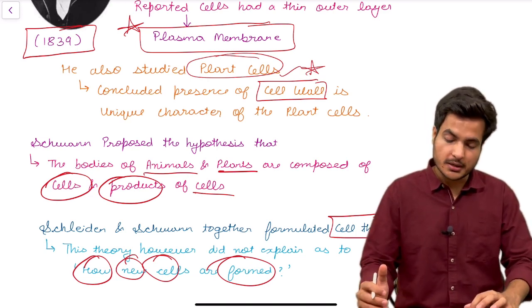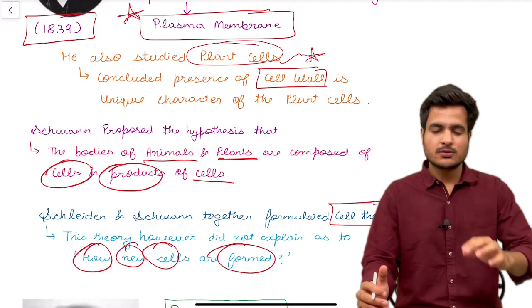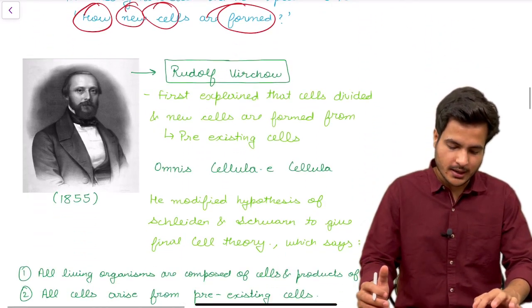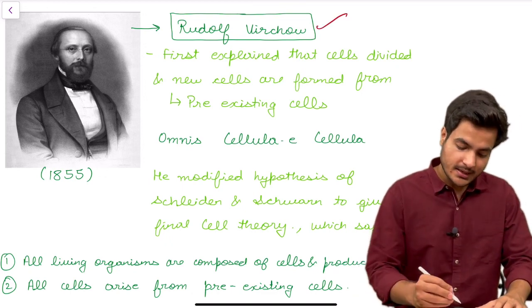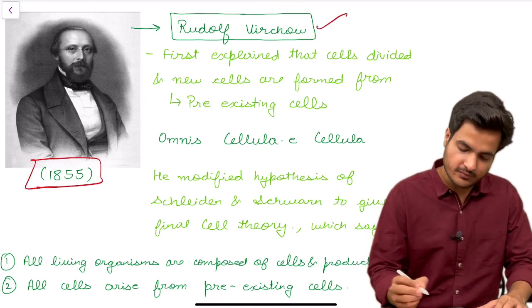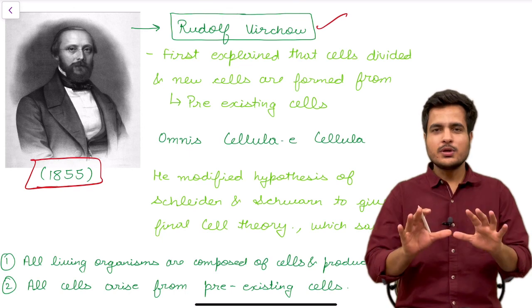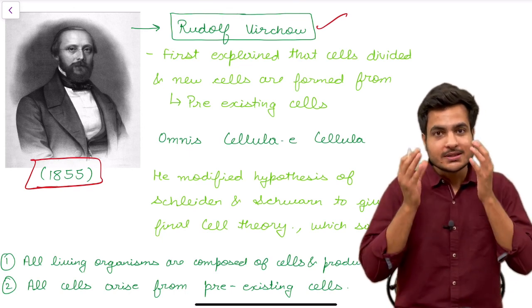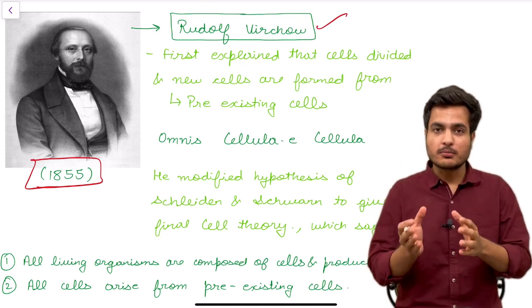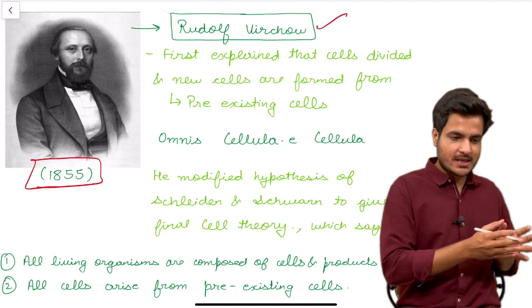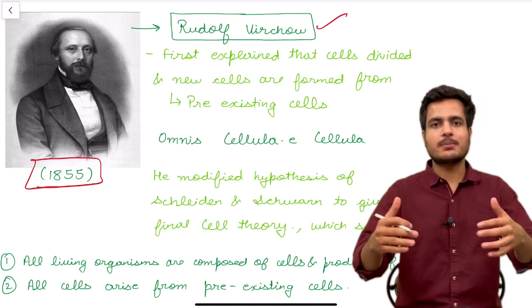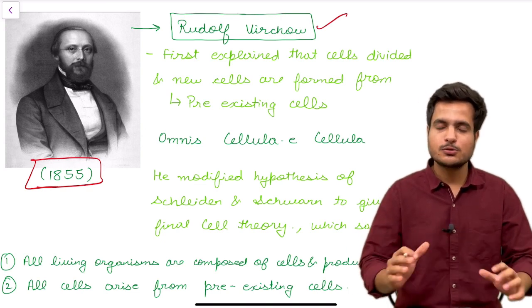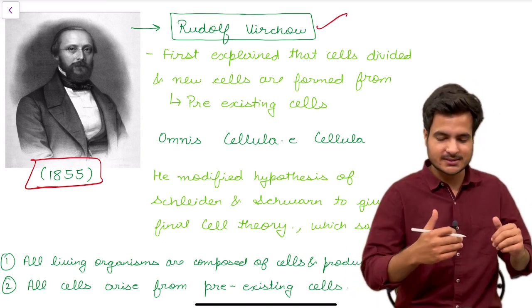Then came another scientist, the third scientist who contributed to cell theory, and his name was Rudolf Virchow. In 1855, he told that there is no need to panic, because cells are formed from pre-existing cells. One cell multiplies into daughter cells, and consecutively the daughter cell will multiply into its own daughter cells, and this way new cells are formed from pre-existing cells.